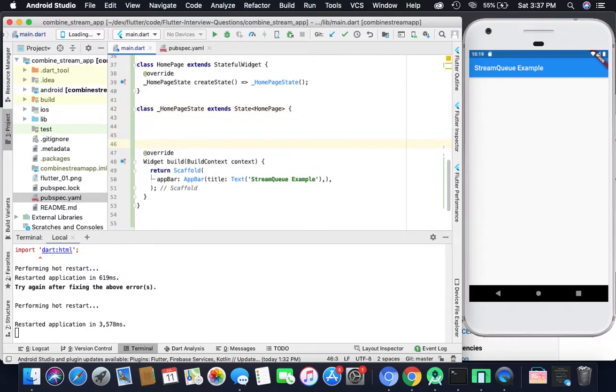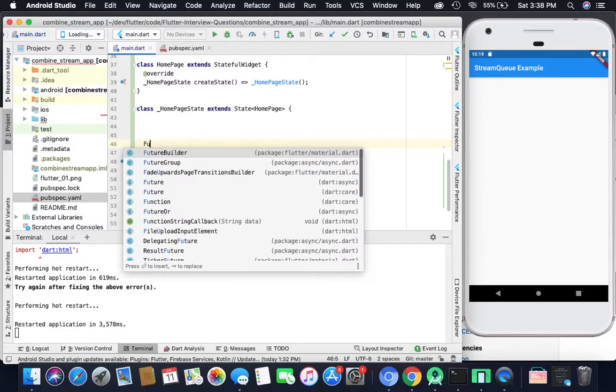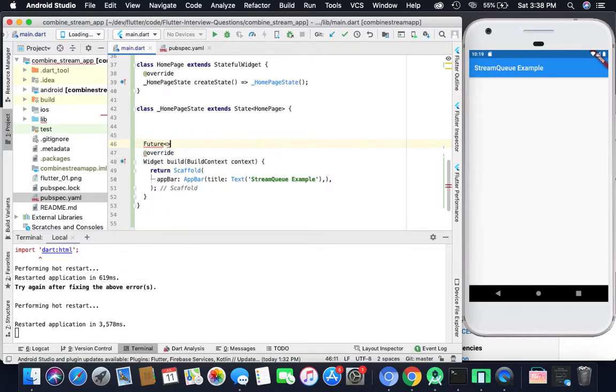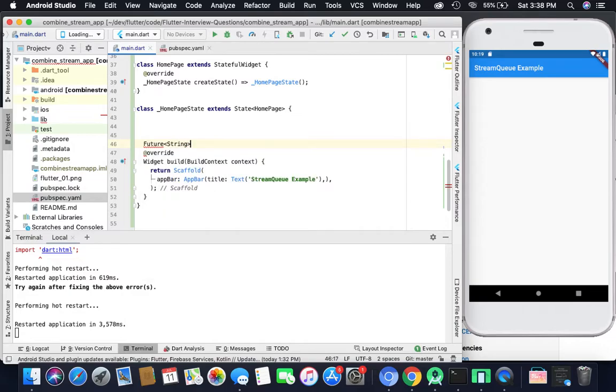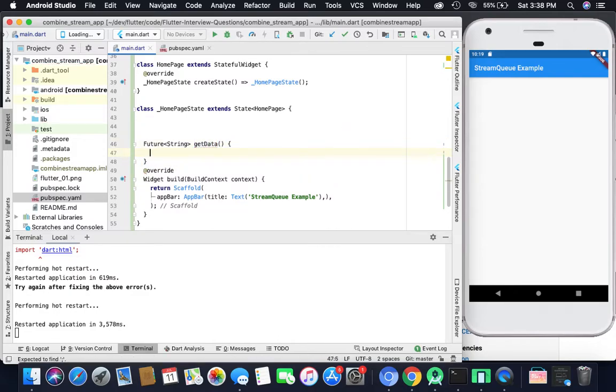Before that, we will create a future method which will have some kind of delay in seconds. So we will create a method like Future<String> getData. Basically here we want to get the data, and before that we will wait for some time.